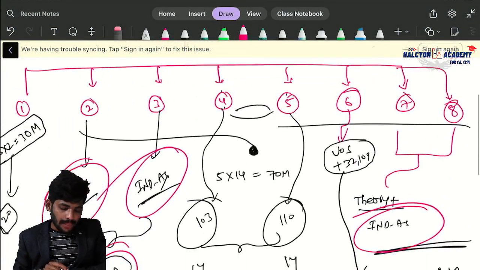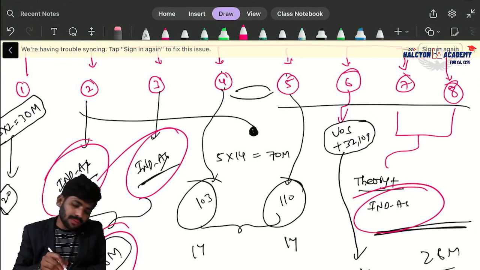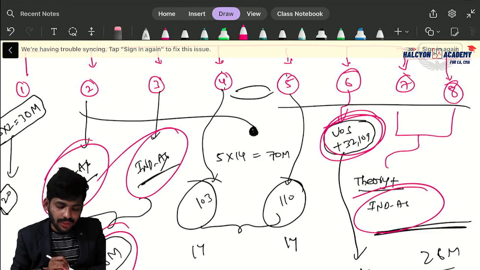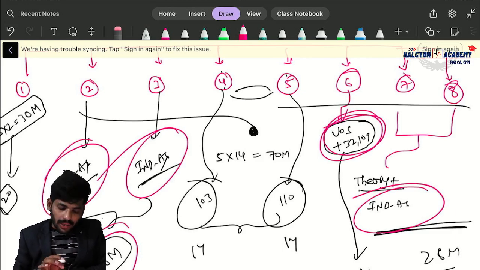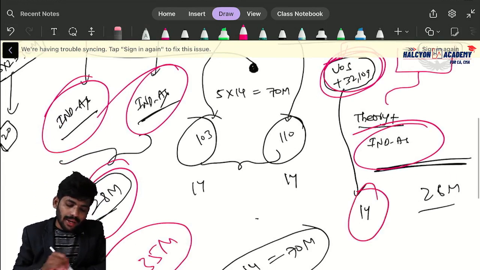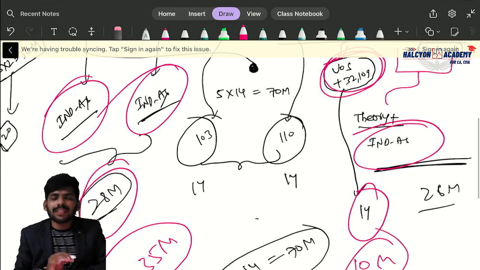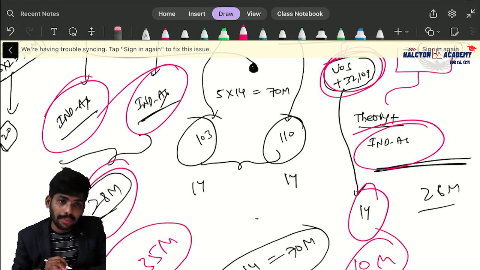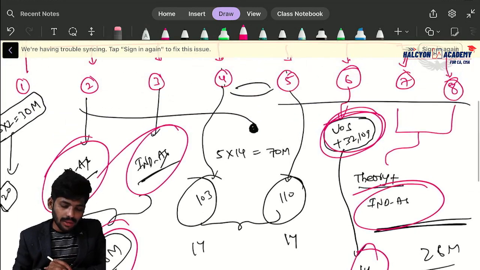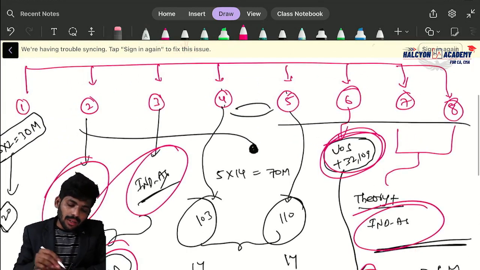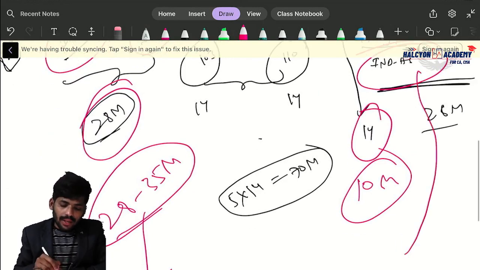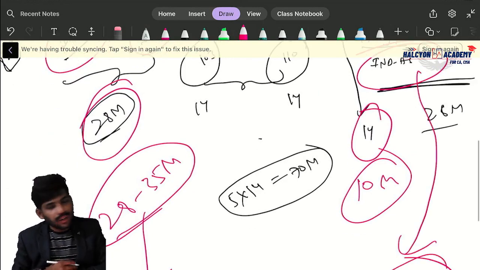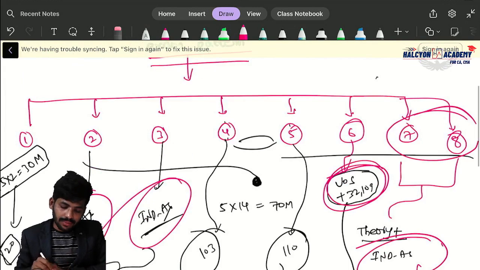Clear? Next, if you are confident about valuation of shares and Ind AS 32 and 109, very few questions are there. If you prepared well for this topic, you will get easily 10 marks in the worst case. I am calculating worst case 10 marks. Clear? And we have question numbers 7 and 8. If you prepare theory very well, easily you will get 20 marks from these two questions also, because Ind AS is also included here, right?